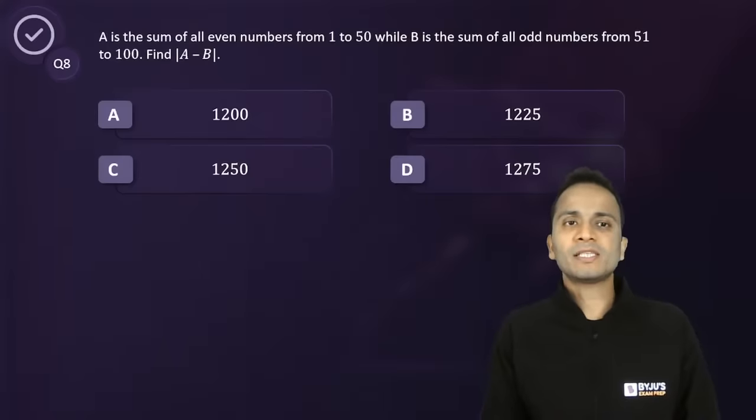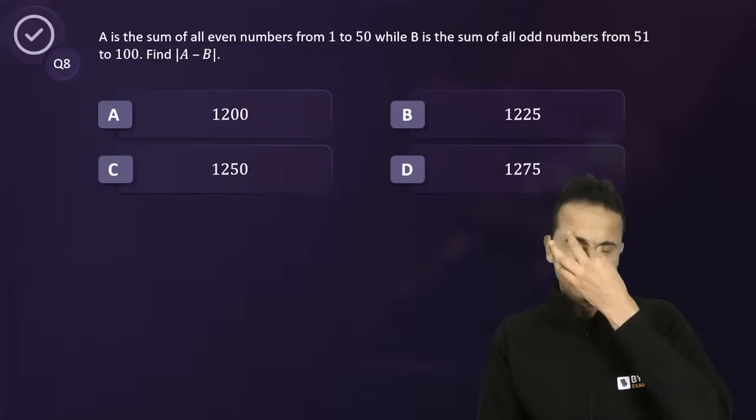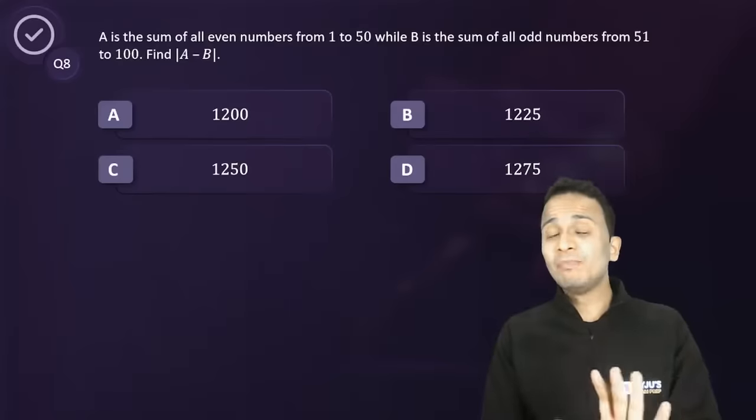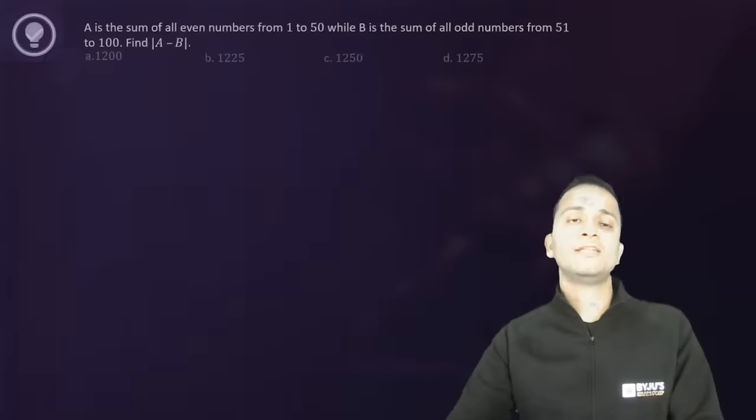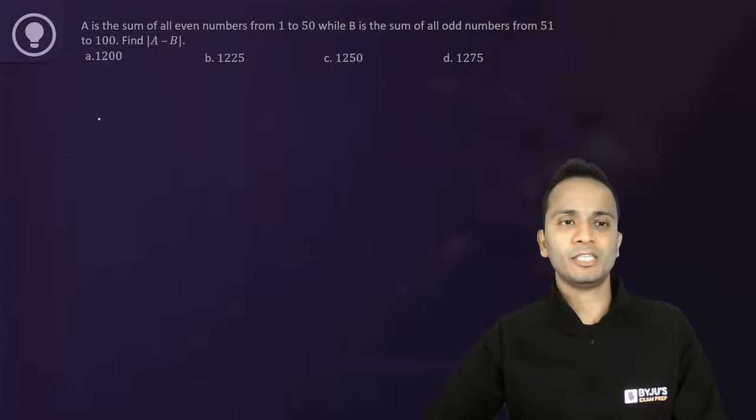Okay, so A is the sum of all even numbers from 1 to 50, and B is the sum of all odd numbers from 51 to 100. What is the value of modulus of A minus B? Now this question can be solved in less than 30 seconds. Simple logic, it should come straight to mind.